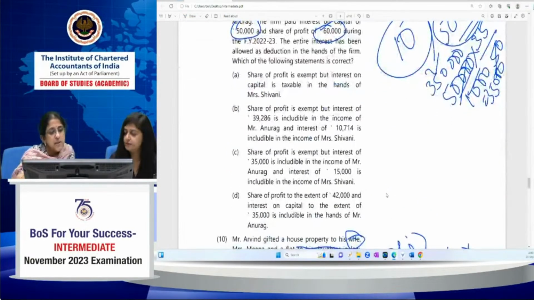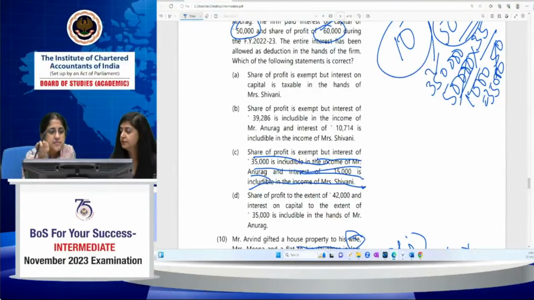Which option will be right? Share of profit is exempt? Yes, right. So I need not bother about clubbing provisions. Interest of 35,000 is includable in the income of Mr. Anurag, and the remaining 15,000 will be includable in the income of Shivani. Is this clear? Because a husband has gifted money to his wife.